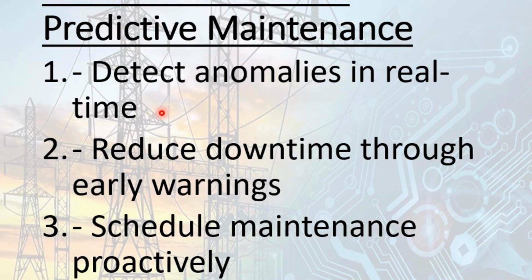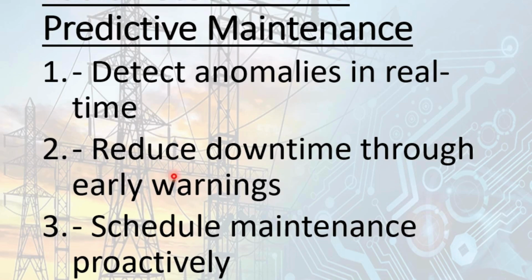So the sensors we have put on the distribution line, on the electricity line, and on the distribution transformer can help us detect anomalies. For example, if there is a red hot spot due to overheating of the line conductor, that can be detected well in advance so that maintenance can be carried out. So it detects the anomalies in real time.